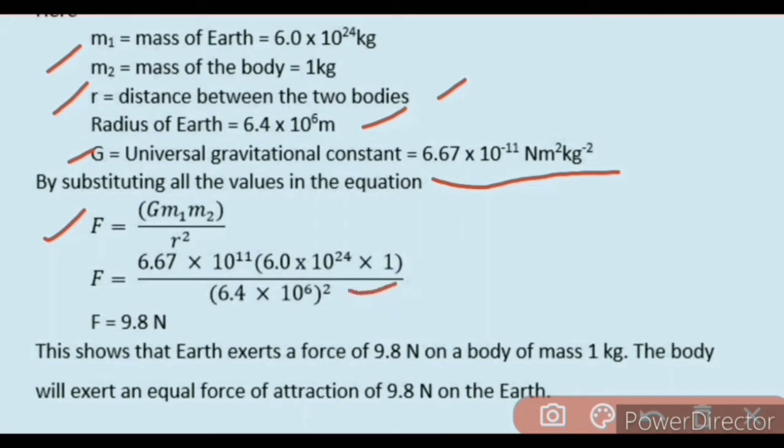So we get F is equal to 9.8 Newton. This shows that Earth exerts a force of 9.8 Newton on a body of mass 1 kilogram. The body will exert an equal force of attraction of 9.8 Newton on the Earth.